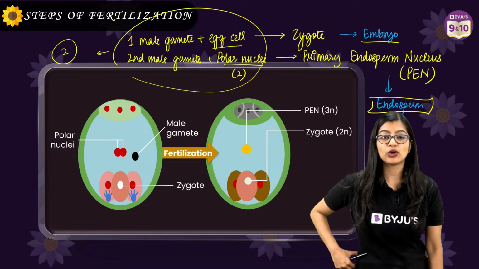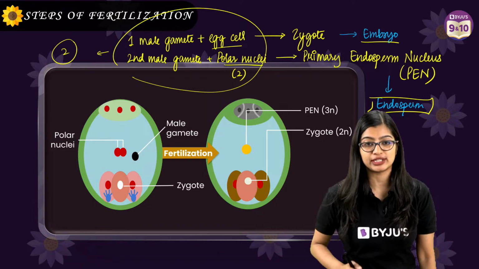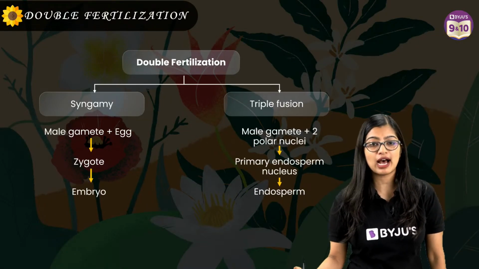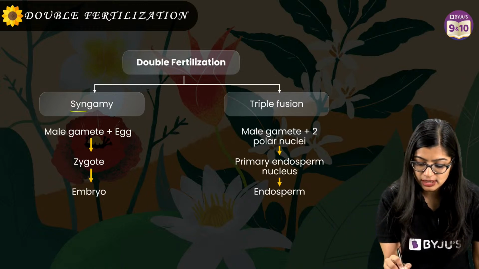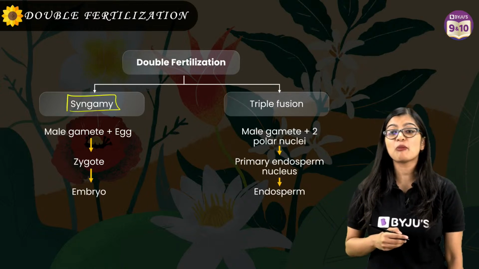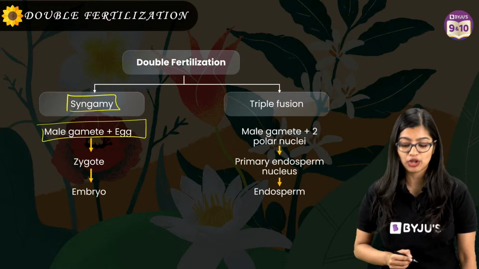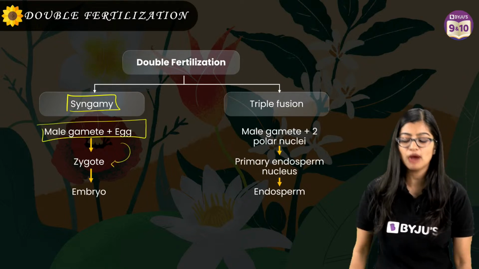Synergids, right? No, it's not synergin, it is synergids, okay? All right. Now this fusion, a lot of you are asking me, ma'am, what is syngamy? Syngamy is the fusion of the male gamete with your egg cell that will eventually form the zygote.